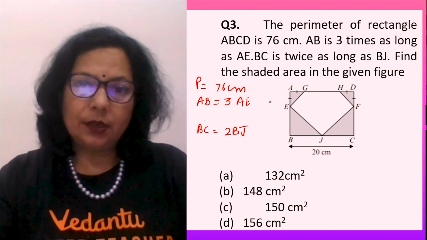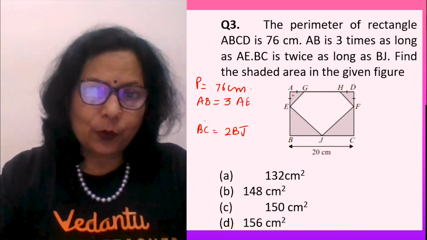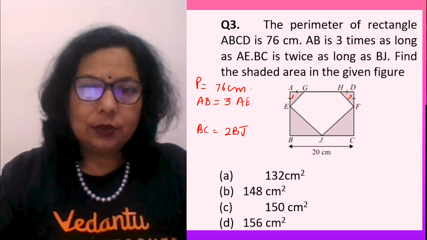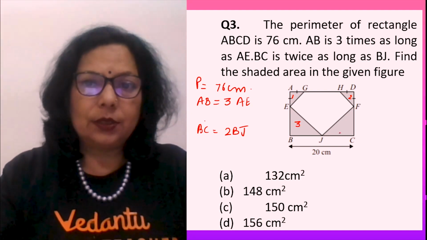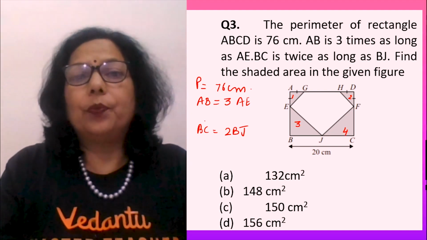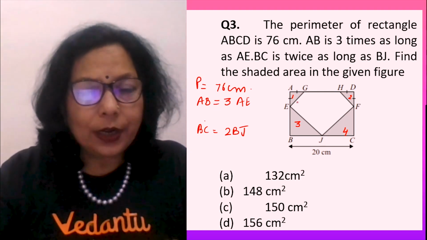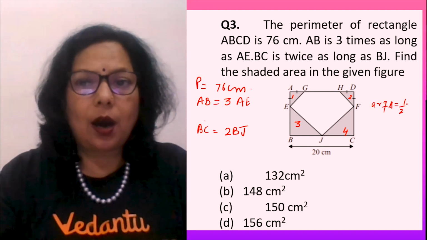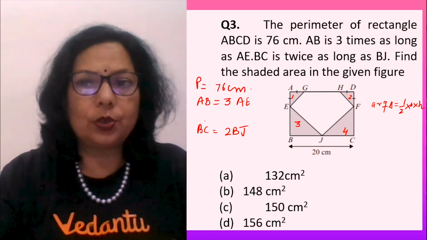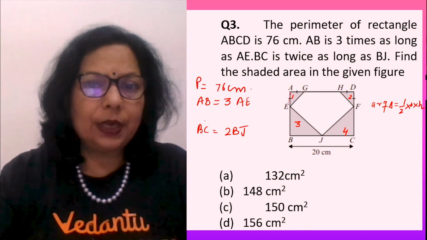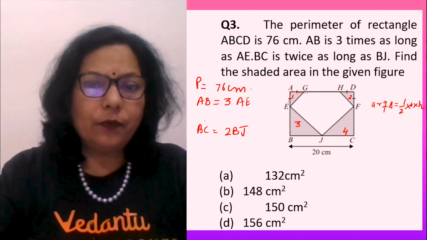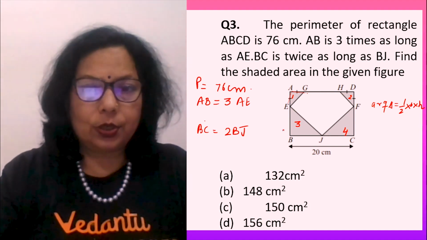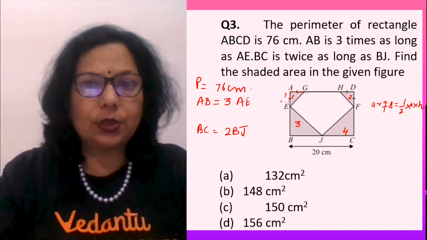How will we proceed? Shaded area निकालने के लिए we have to find out the area of triangle 1, triangle 2, triangle 3 and triangle 4. To find out the area of the triangle, you know that it's a right angle triangle, so it will be half into base into altitude. Half into base into altitude. Half into base into this altitude. How do I find out this side?